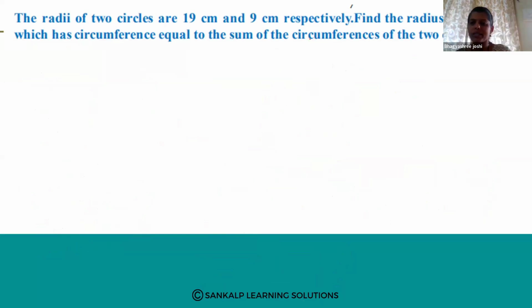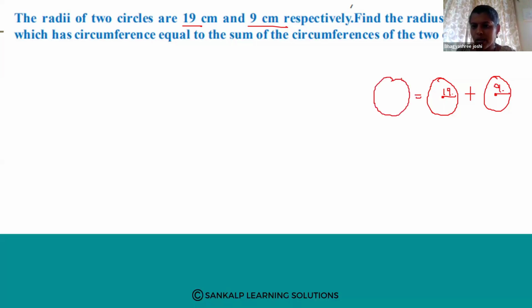ಇಲ್ಲಿ ನಮಗೆ ರೇಡಿಯಾ ಕೊಟ್ಟಿದ್ದಾರೆ. That means radius they have given. Two circles ಇದೆ. That two circles radius is, one circle is 19 centimeter. Another circle radius is 9 centimeter. Find the radius of the circle which has circumference equal to the sum of the circumference of the two circles. Here also it is same case. ಇಲ್ಲೂ ಕೂಡ ಹಾಗೆ ಮಾಡ್ತೀರಾ. See, this is one circle plus this is another circle. So this radius is 19 centimeter. This radius is 9 centimeter. And we need to find out the radius of the big circle.